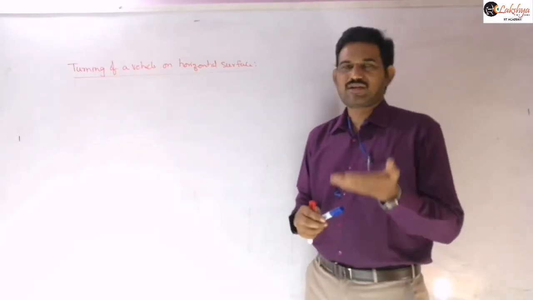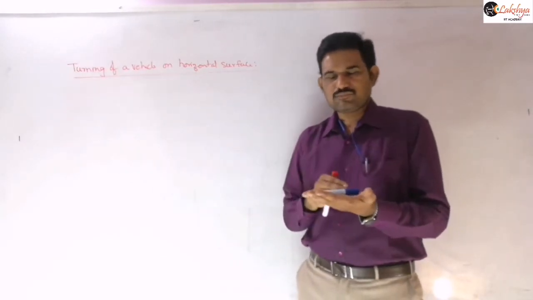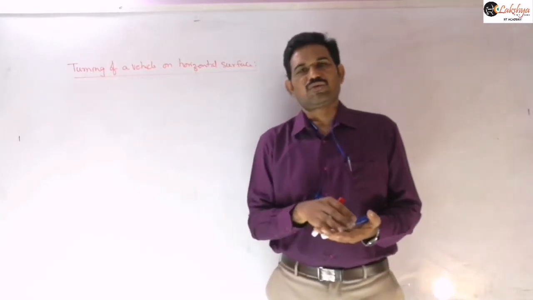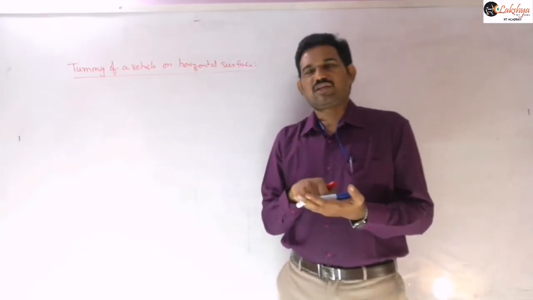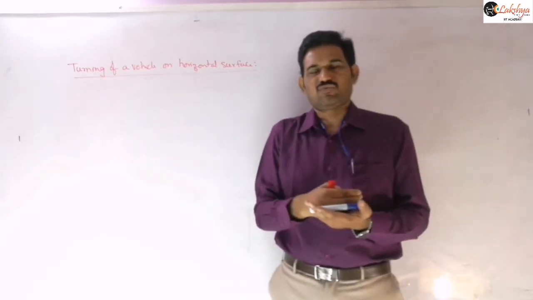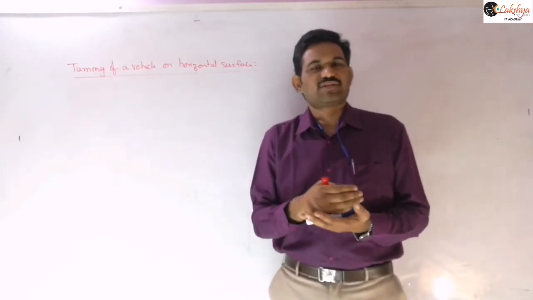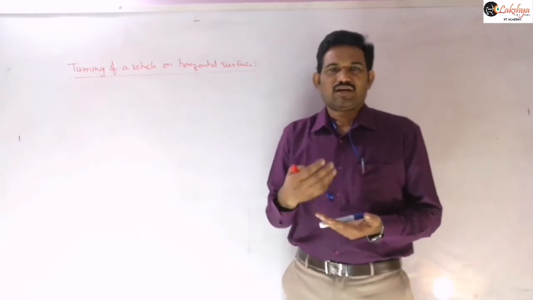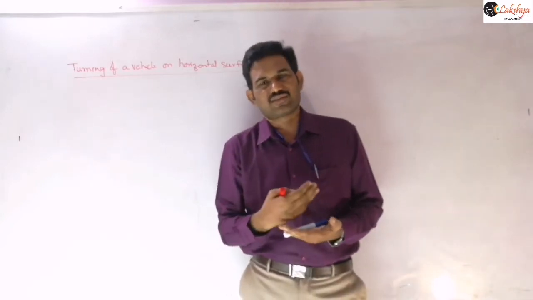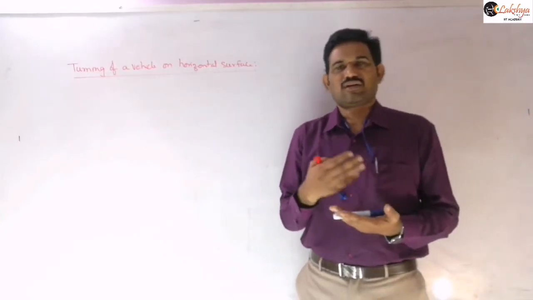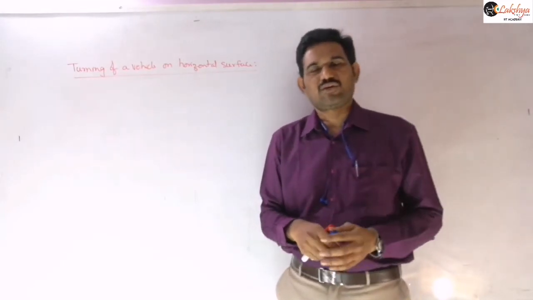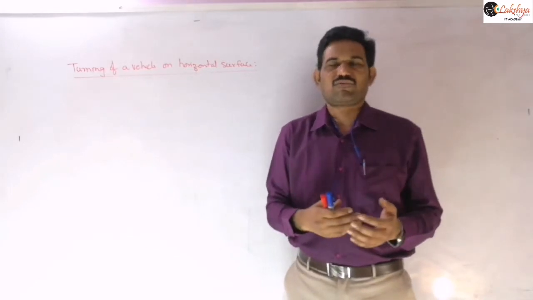Whenever an object is on the horizontal surface, we can say that mg is acting vertically down and then the normal reaction will be there in the upward direction, right? Those are the two forces which are acting in the vertical direction. The other force acting in the horizontal direction is, since we are discussing rough surfaces, some frictional force. So that frictional force has to provide the necessary centripetal force here, right? There is no other force acting in the horizontal direction.